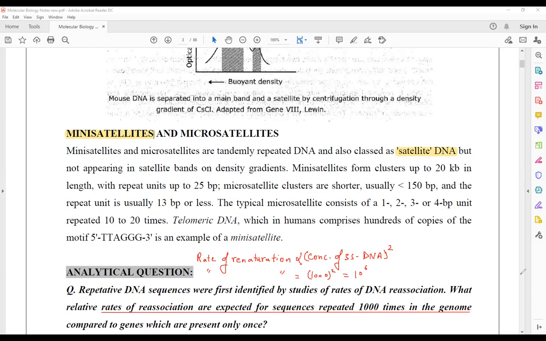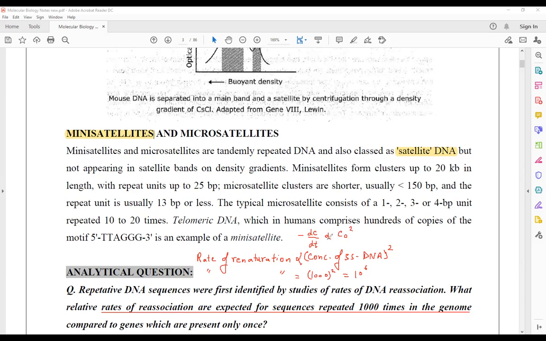See this? Why have I put this as concentration of single stranded DNA square? Because I have already told you the rate of renaturation, that is minus dc by dt equals kc square. This is the formula that you have seen in the case of Cot curve. Minus dc by dt, the decrease in the concentration of single stranded DNA with respect to time, is directly proportional to the square of the concentration of the single stranded DNA.